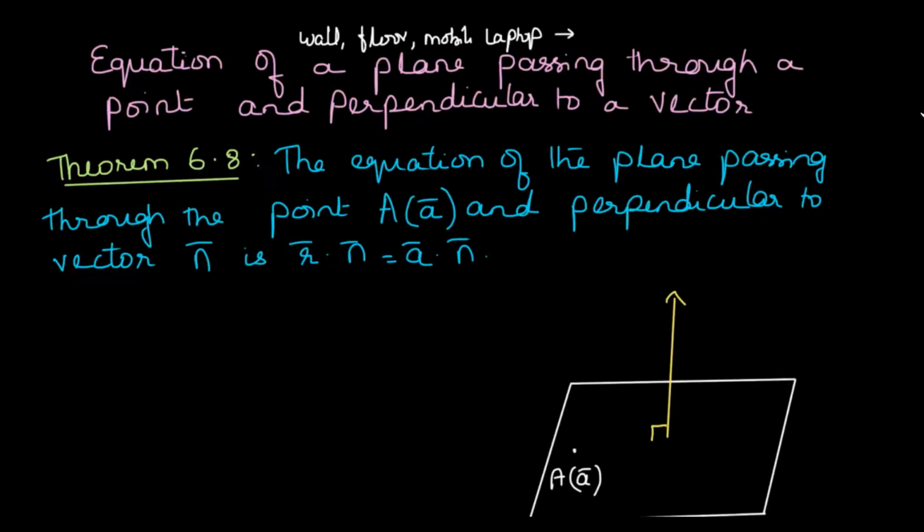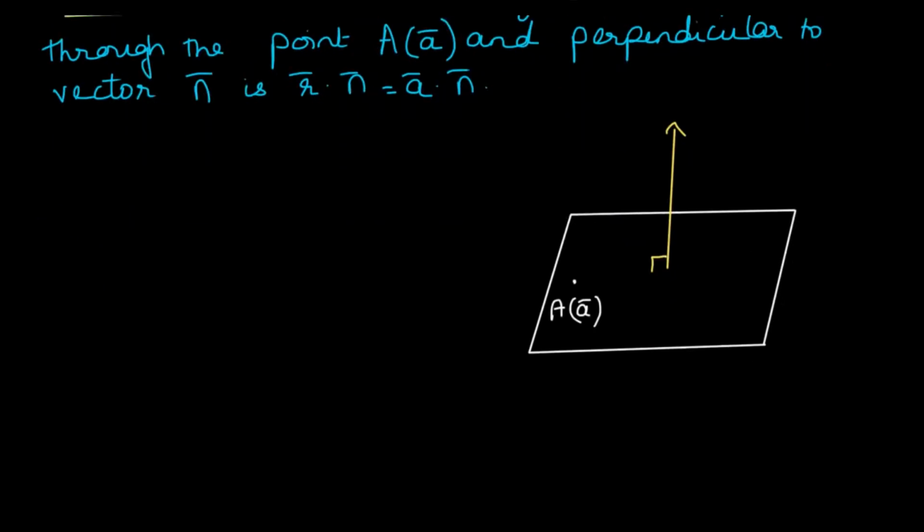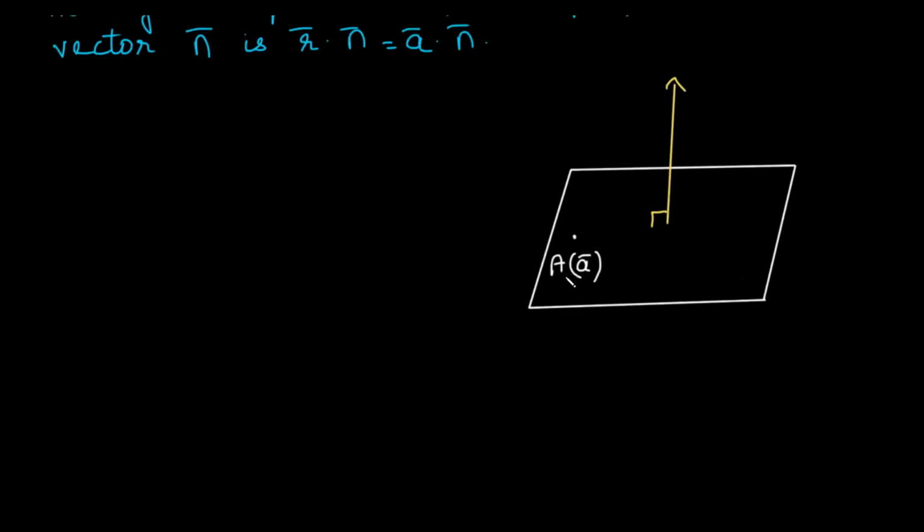In this particular situation, as you can see in the figure, A is a point on the plane having position vector A bar, and this line is n bar, which is normal to the plane. Normal means the line which makes 90 degrees, perpendicular to the plane. So this is called normal to the plane. Now let us try to prove this statement.